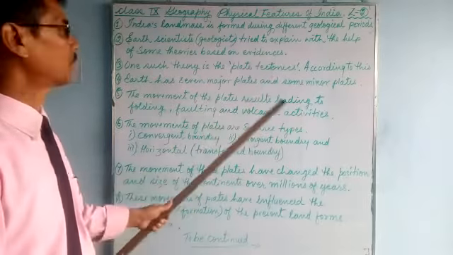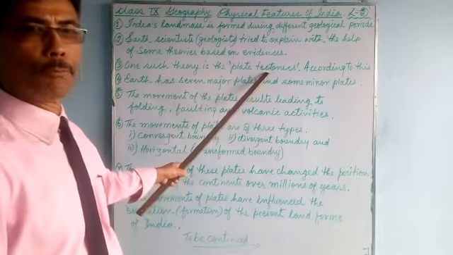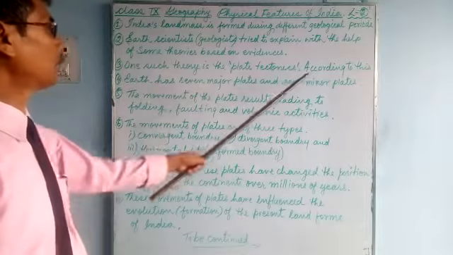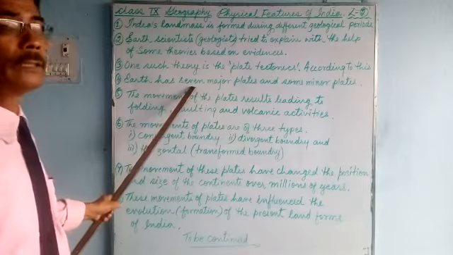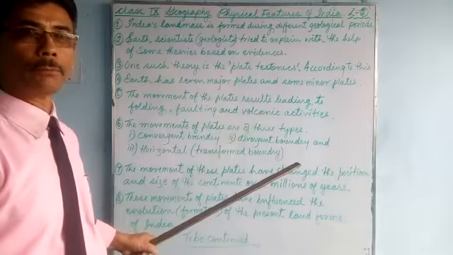Plate means under the soil, deep inside the earth, there is a plate, a bedrock. You have learned in your previous class about the layers of the soil. Bedrock, that's a plate. It's a hardened rock, very huge. Tectonics means movements. Plate movement theory. According to this theory, Earth has seven major plates.